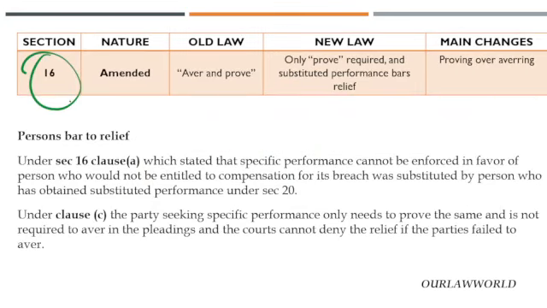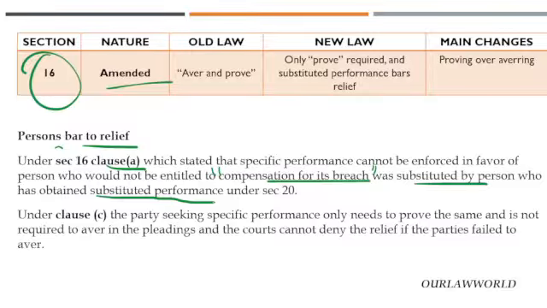Section 16 deals with one of the new amendments which came in the year 2018, regarding persons barred from relief. There is a list of clauses under which the terms have been modified, that means amended. Under section 16 clause A, before it was compensation for its breach. This term has been amended to has obtained substituted performance through section 20.